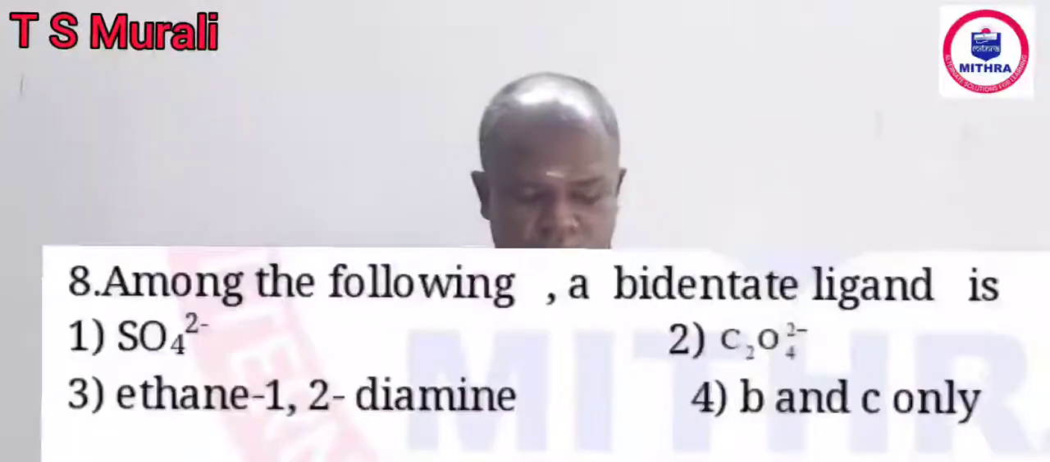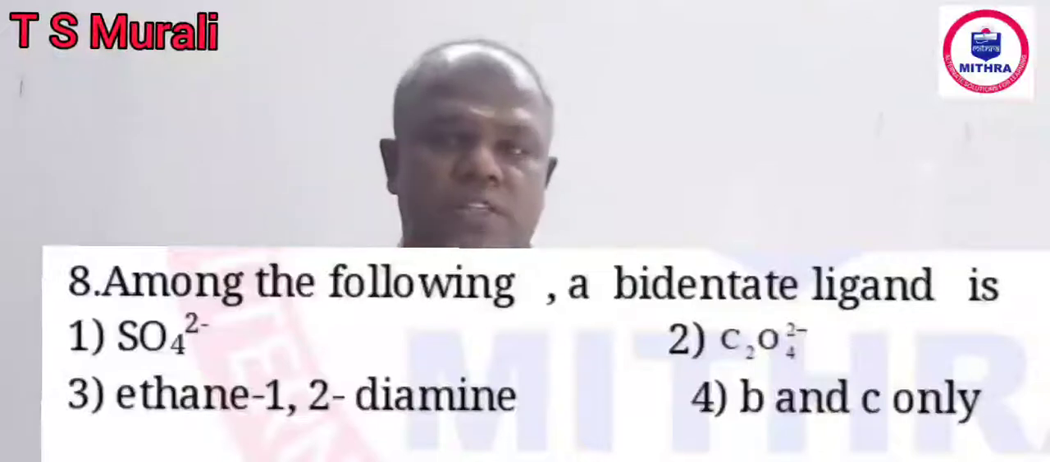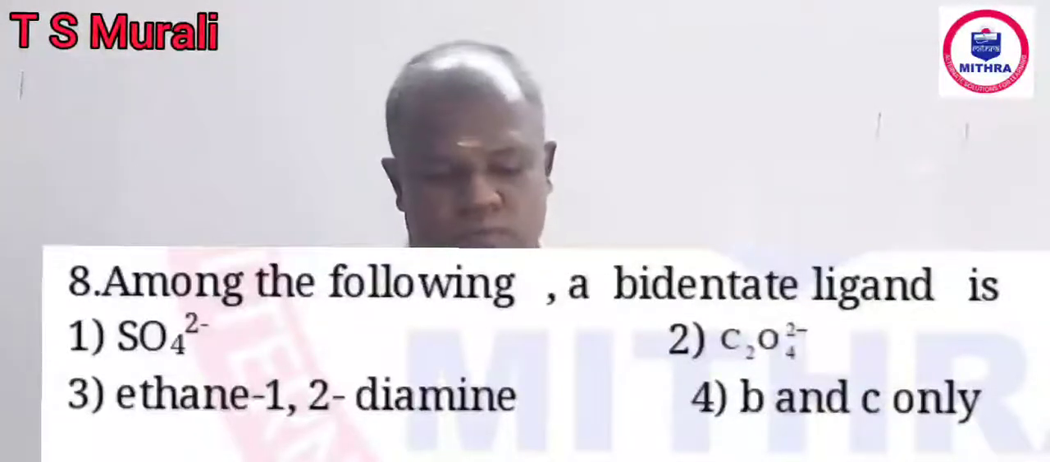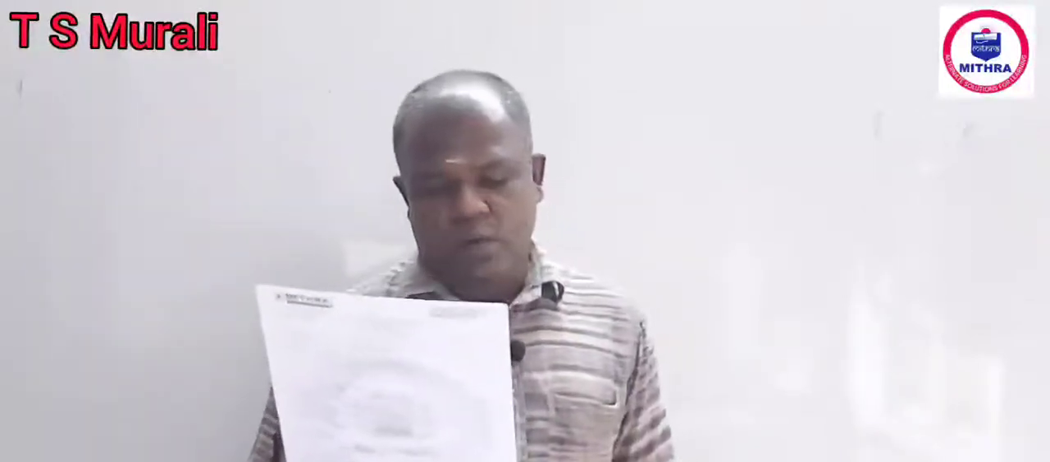Question number 8, among the following the bidentate ligand. Oxalato is there, ethylenediamine is there, B and C, not sulfate. Question number 9, of the following, the ambidentate ligand. Ambidentate ligands are the ligands capable of coordinating to the metal through either of two atoms. So CN minus, NO2 minus, SCN minus, everything.